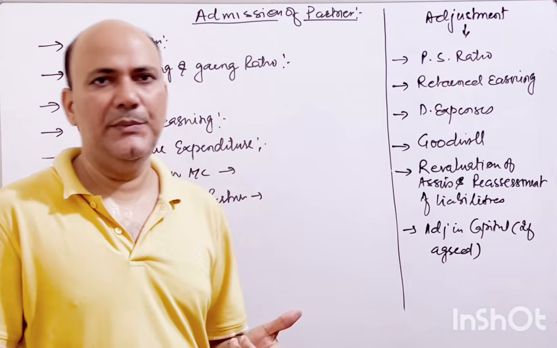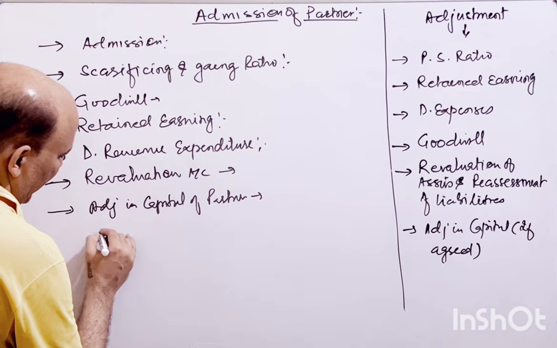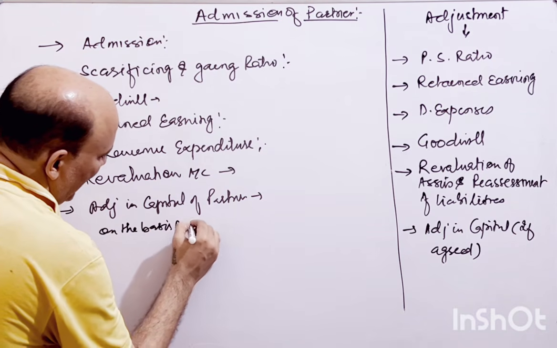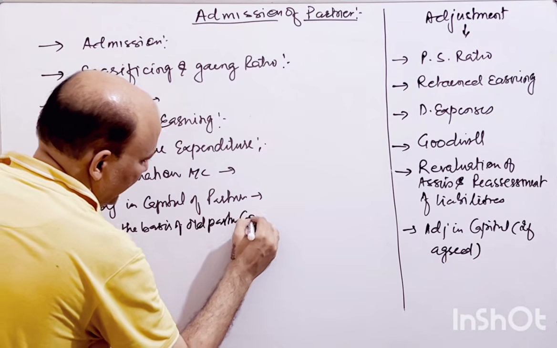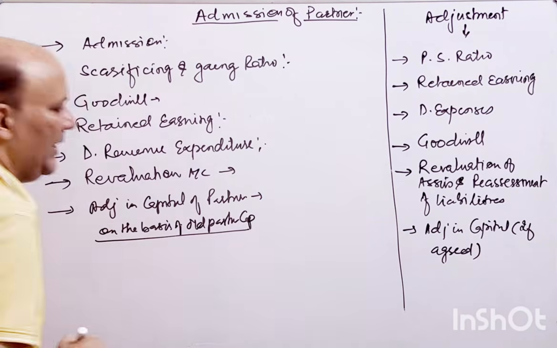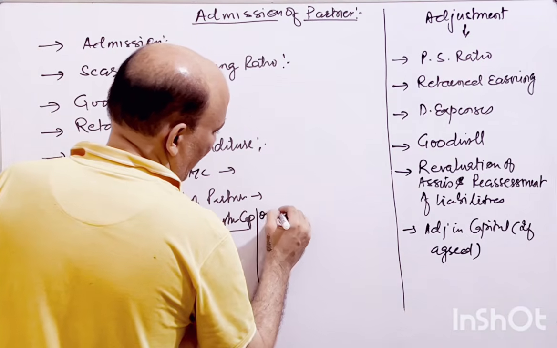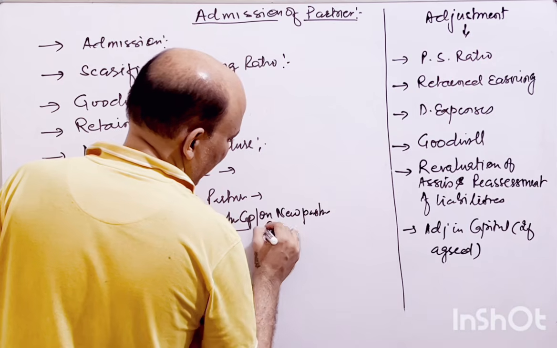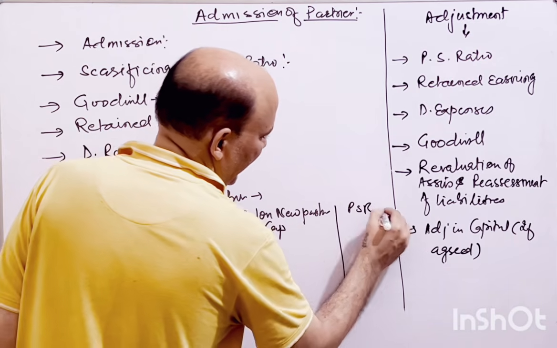Sometimes the capital is adjusted on the basis of the old partners' capital, sometimes on the new partners' capital, and sometimes on the basis of PSR.